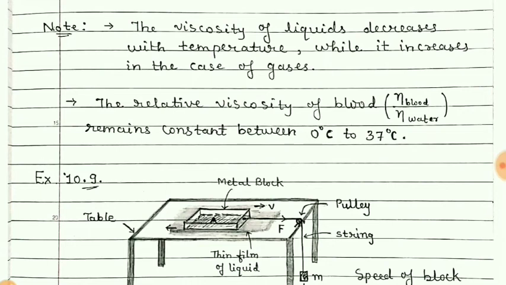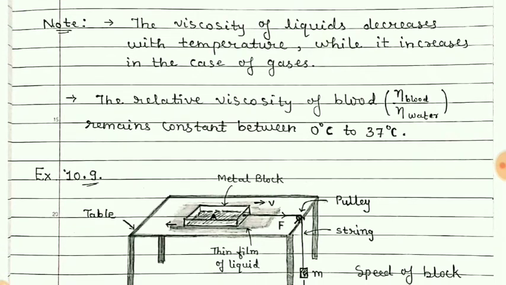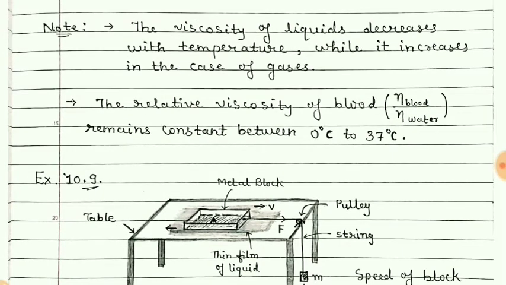If we want to find the relative viscosity of oil, then here we have to put the viscosity of oil, and here there will be viscosity of water. So water is considered standard for comparison of viscosity.